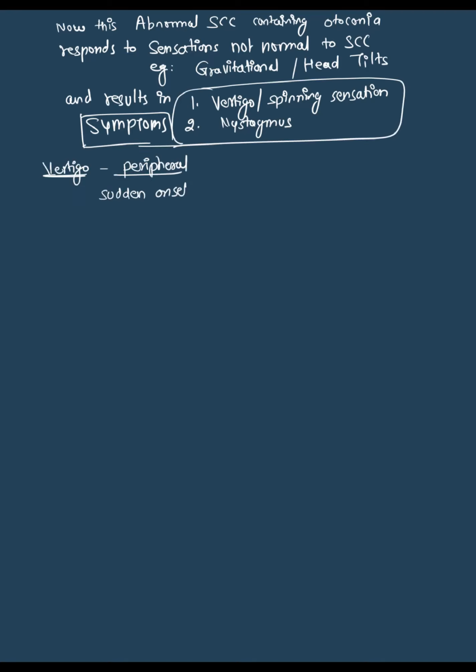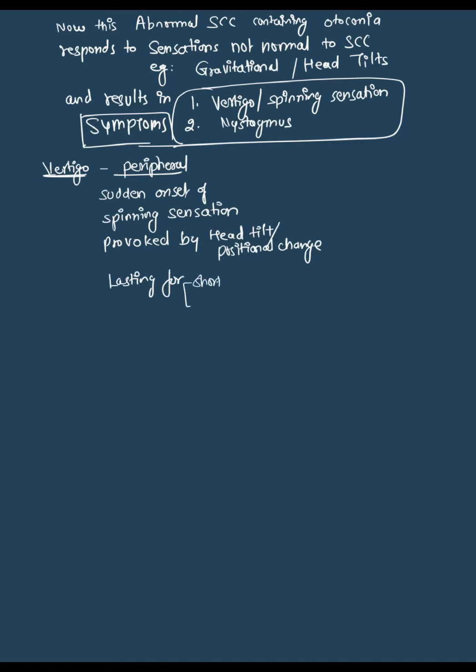Now we will talk about the symptoms. First, vertigo. It will be peripheral vertigo, and how do we say it is peripheral? It should be sudden in onset. There will be a spinning sensation provoked by head tilt or positional change of the head. It can last for a short or a longer duration. Short duration, less than hours, will be seen in BPPV. Long duration, lasting days, might be seen in peripheral causes like Meniere's crisis.